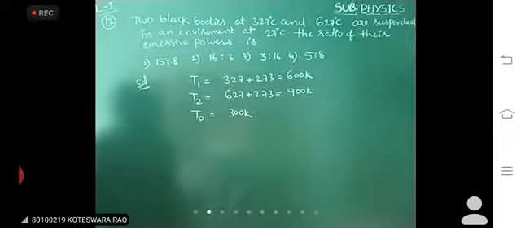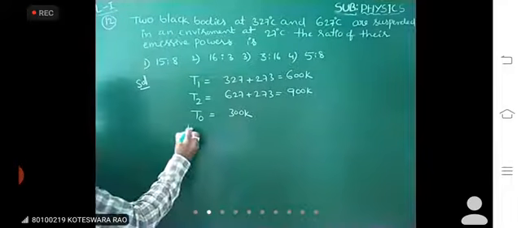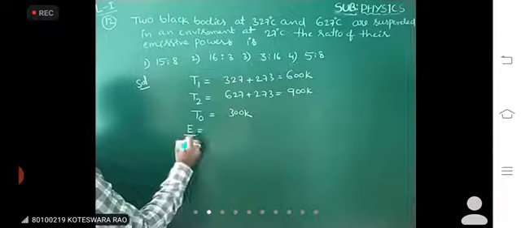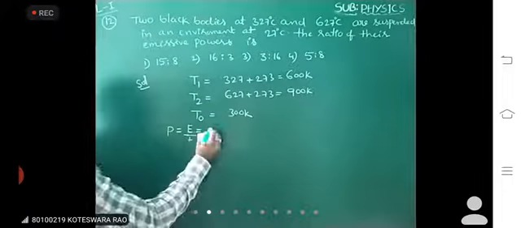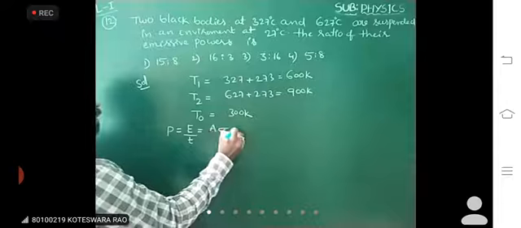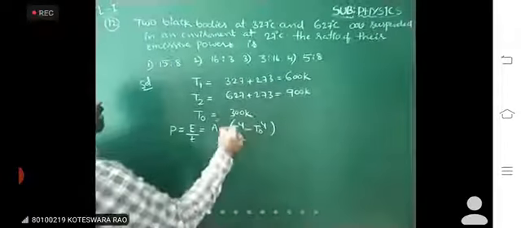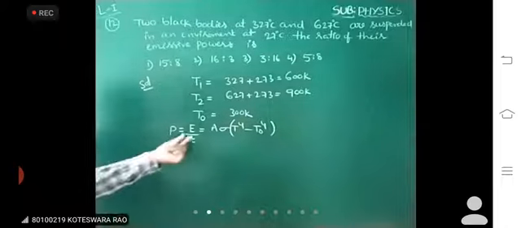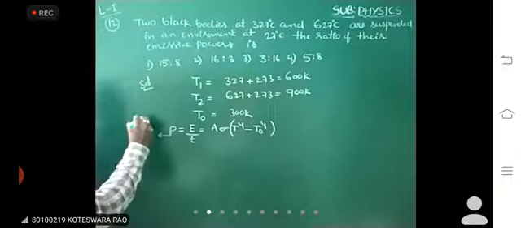What is the ratio of the emissive power? What is meant by power? Power means rate of heat energy. From Stefan's law, the rate of heat energy, E by t, that means the power, is equal to sigma A (T⁴ minus T₀⁴). This is called Stefan-Boltzmann's law. Here E by t is called power, which is the emissive power.